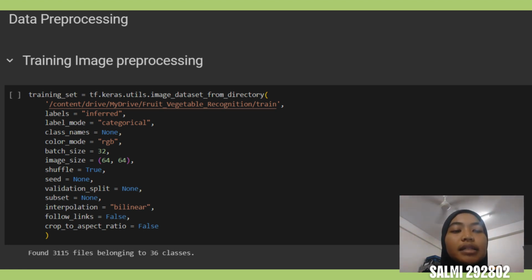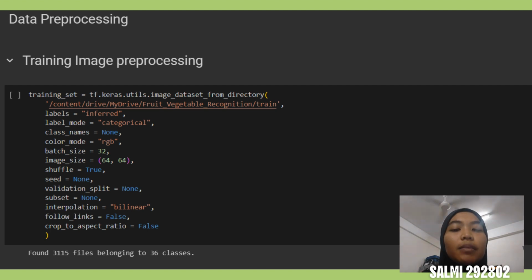Class names set as none since our dataset doesn't have it. It's already in directories. Color mode as RGB. Batch size as 32. Image size as 64 since we don't want to go through very fine details of our image. We only need the important parts of the image.